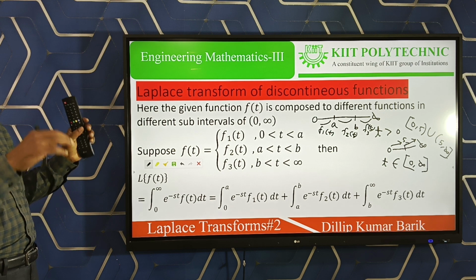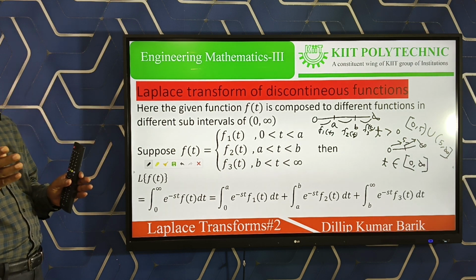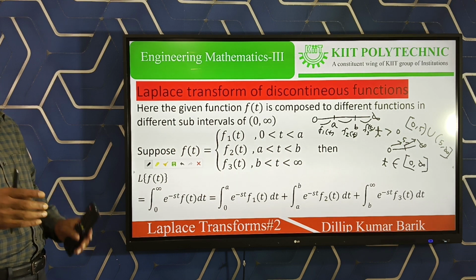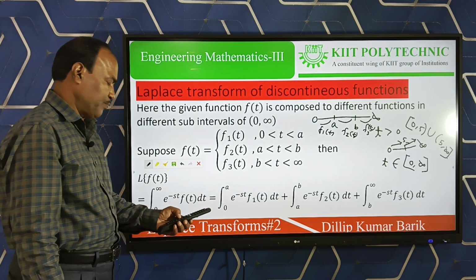That means when a function is given in split form, in different intervals, we can take the Laplace transform of each different function and add them.